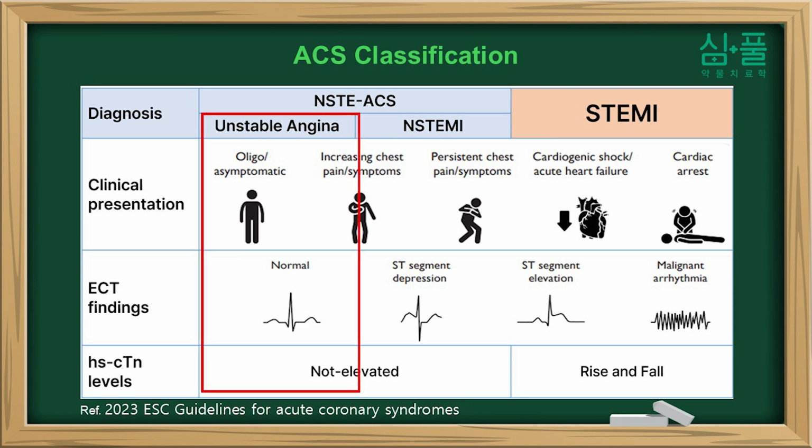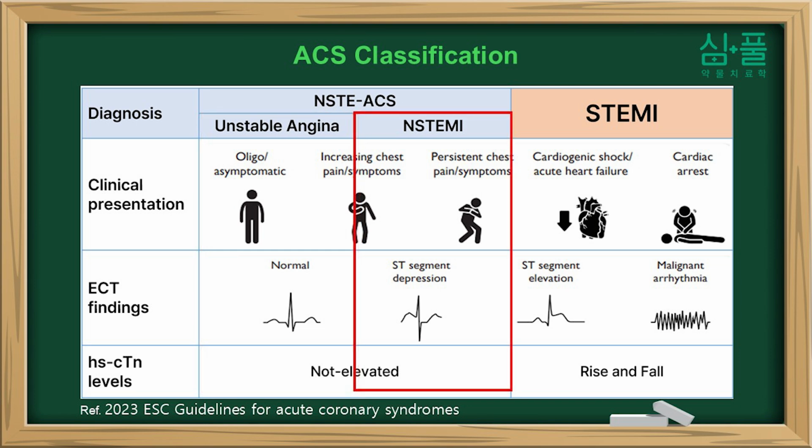First, unstable angina. In this case, the patient experiences chest pain, but there's no actual heart muscle damage, meaning no myocardial infarction. Non-ST segment elevation myocardial infarction, or NSTEMI: coronary artery blockage has led to actual myocardial infarction, meaning heart muscle damage. However, there's no ST segment elevation on the ECG.